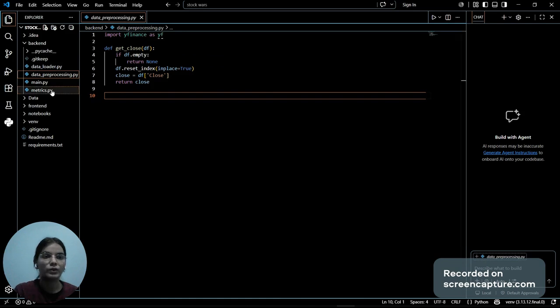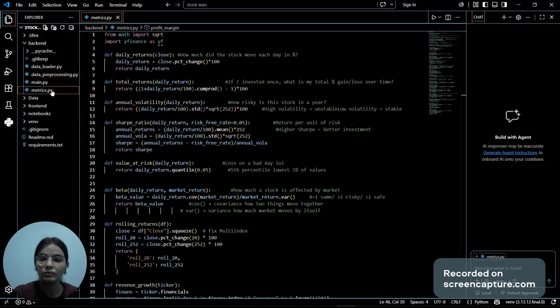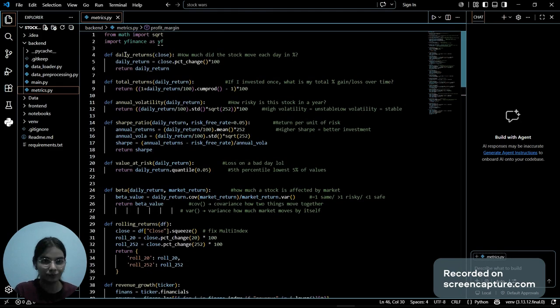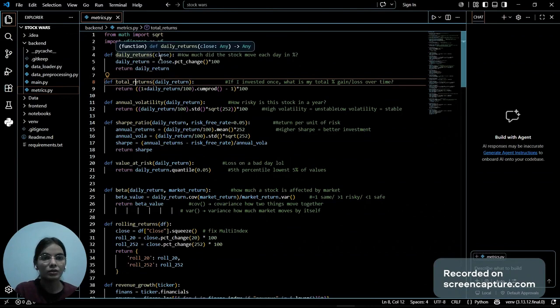Next, let's go to the metrics module. Here we can see I imported the yfinance library and also the math library. This metrics module performs the analytical core of the project, and it contains many functions that we have calculated here. We have daily return, and as you can see we have used the closing value here. That's why we need the close price value. Daily returns is also one of the important values that we need for other financial calculations, as it's used in almost all of the functions.